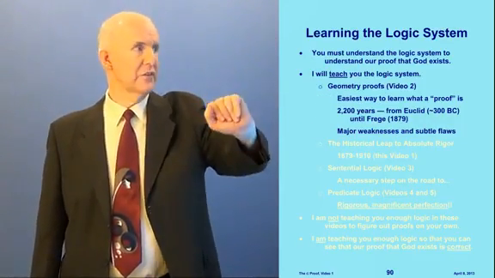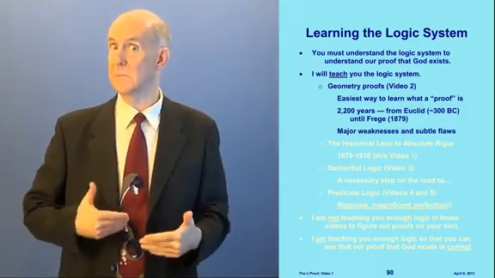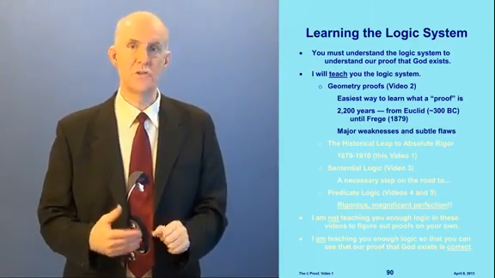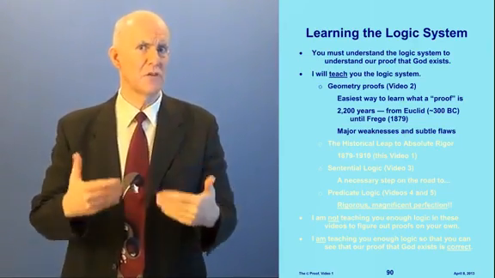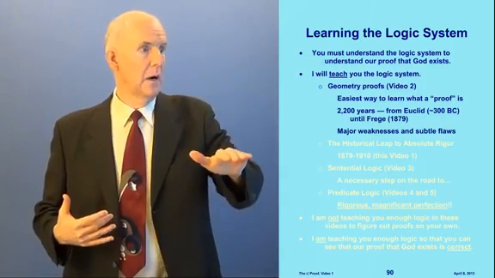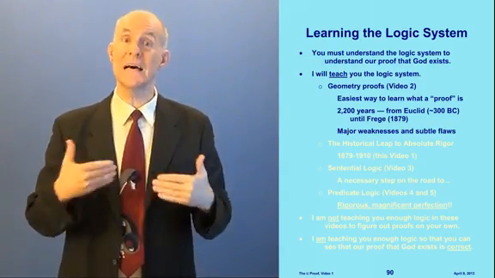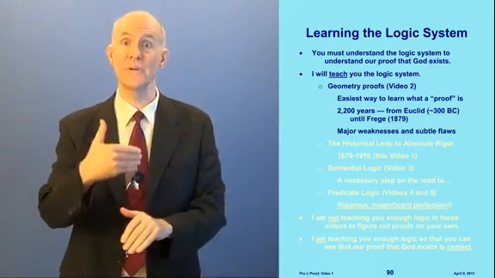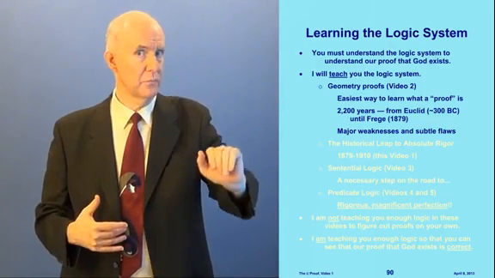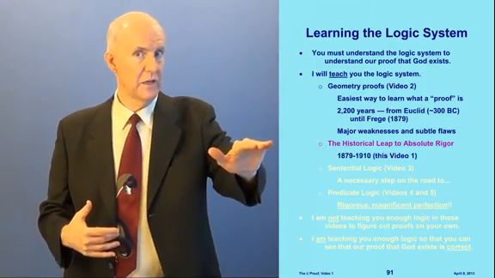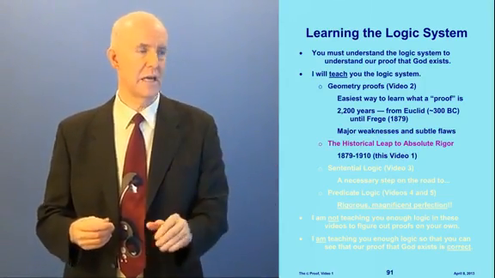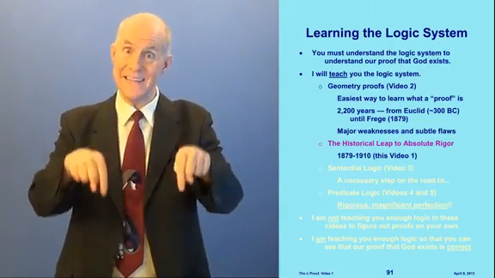So let's talk about learning the logic system. As I've been saying, you have to understand the logic system to understand our proof that God exists. And I'm going to teach you the logic system. In video 2, I'm going to teach you geometry proofs. Not because we're going to use geometry in the God proof, we're not, but because this is the easiest way to learn about proofs. Also, this is the way proofs were done for 2,200 years, from Euclid in ancient times all the way to Frege in 1879. But there were major weaknesses and subtle flaws in this kind of proof. Then a historical leap happened in mathematics between 1879 and 1910 to absolute rigor. And I'm going to talk about that in this video in just a moment.